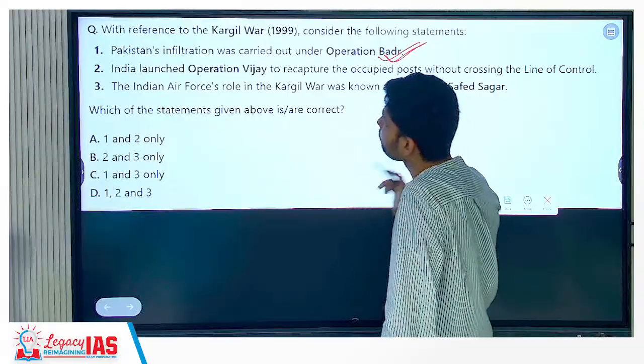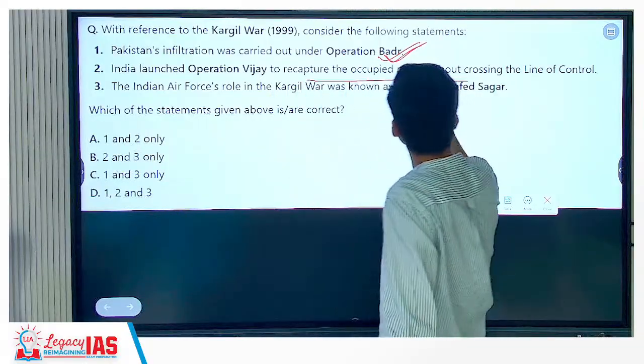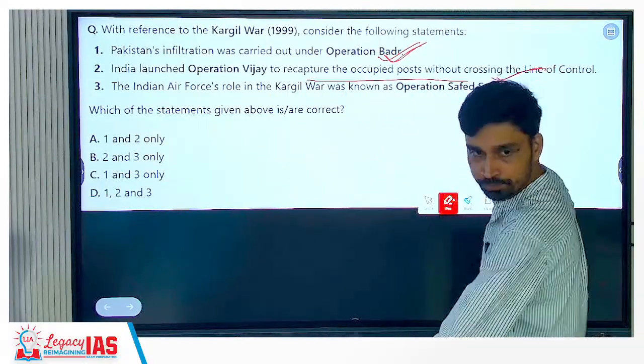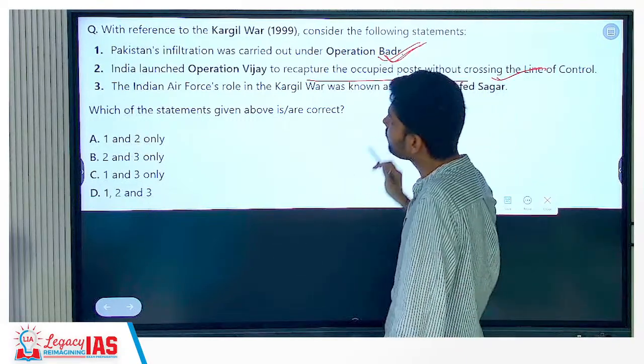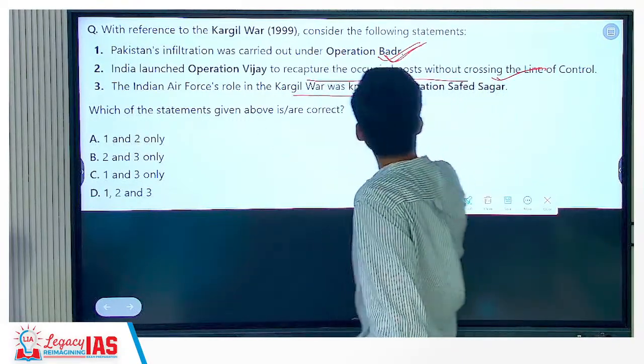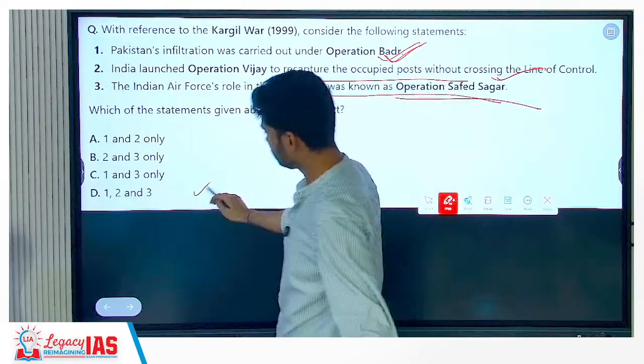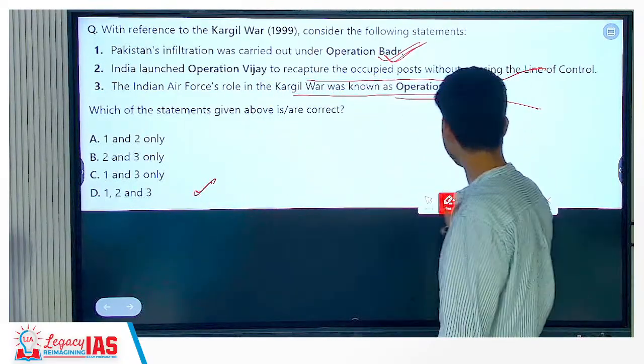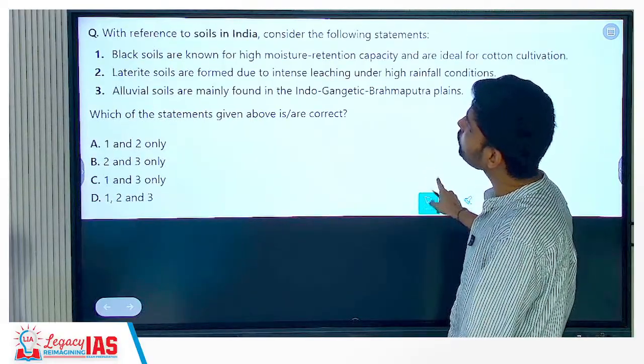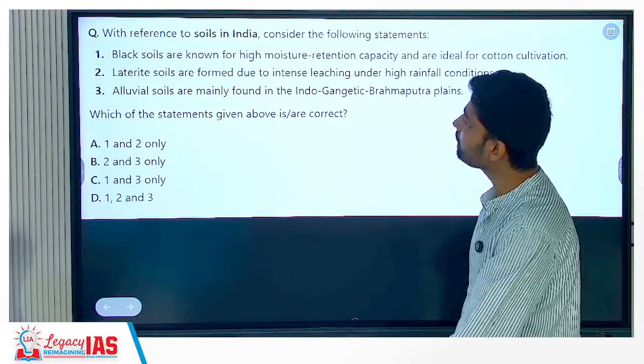That was the purpose. India launched Operation Vijay to recapture the occupied posts without crossing the Line of Control. Right, it is true. We did not cross the Line of Control. The Indian Air Force's role in Kargil was known as Operation Safed Sagar. So, what is the correct answer? All the three statements, right? 1, 2, and 3.